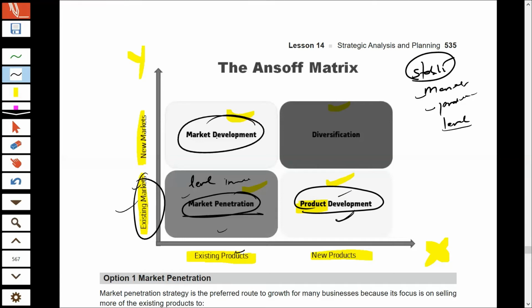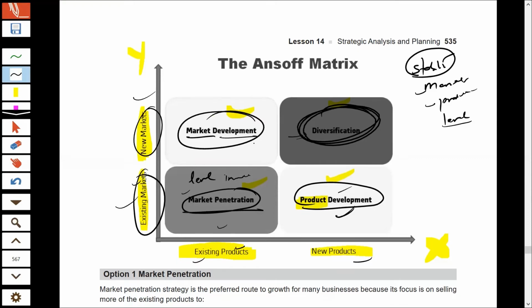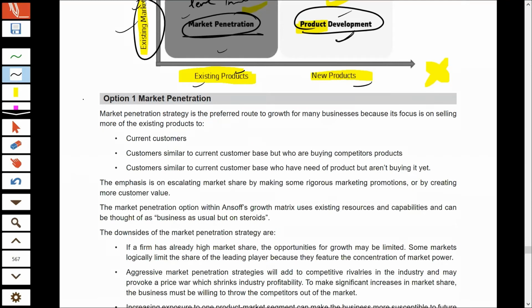In market development, the market is developed. That means the company will sell the same product to a new market. Here the markets will be new, but the products would be the same. And in case of diversification, which is the most risky strategy of growing, the company will sell a completely new product into completely new markets. So these are the four strategies we'll look at in detail.